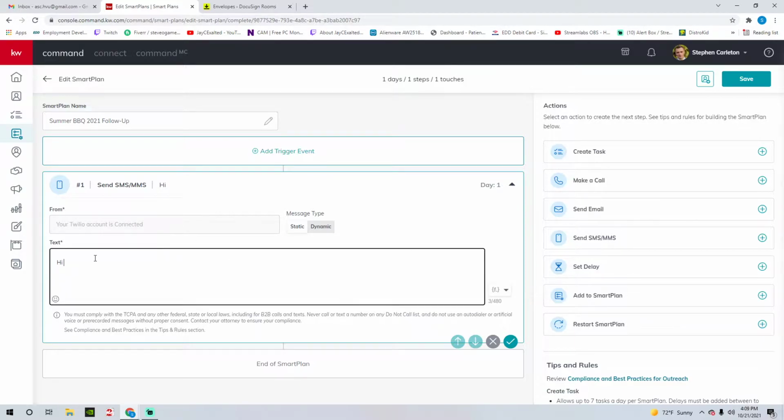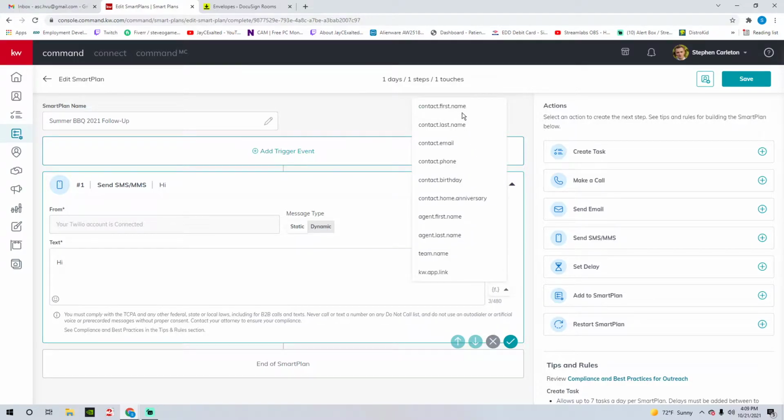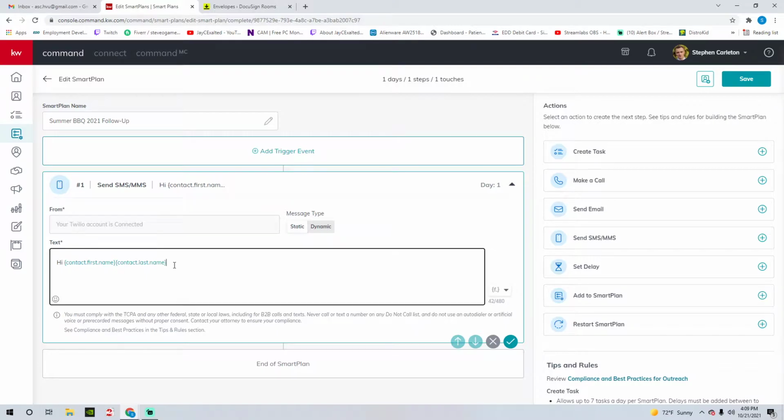Now this is the part that's important. You want to make sure that your smart plan can apply to everybody. So if you just say hi and the verbiage you're using doesn't refer to a specific person, it's okay. But in this case, we're going to make sure that we're personalized, okay? So we're going to go down to the F down here, which just kind of means merge field. Click the little arrow here, and then it's going to give you all these options. So we're going to just want to say hi, contact first name. It might be Jeff, Jeff Gordon, whatever it might be. Hi, so and so.